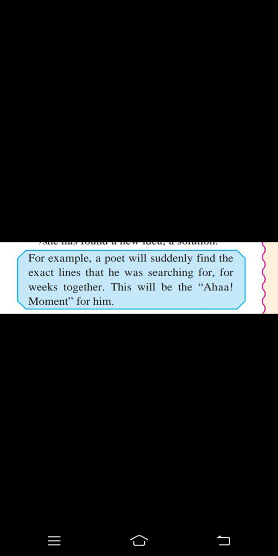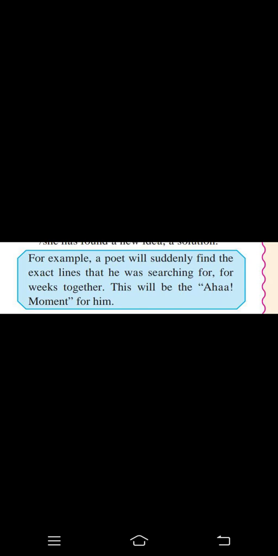And the third one is illumination. Illumination means a poet will suddenly find the exact line that he was searching for over weeks. This will be the aha moment for him. Okay, so sometimes it happens with all of us that we are looking for something and we are not able to find it, and then we just stop, leave it and take a break, take one day or two days, and suddenly some idea drops into your mind. That is illumination. That is called the aha moment. Okay, that suddenly an idea dropped into your head and your problem is solved.